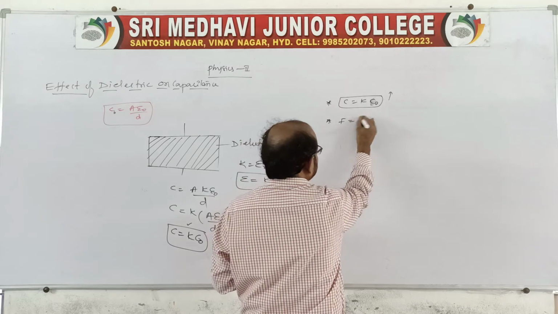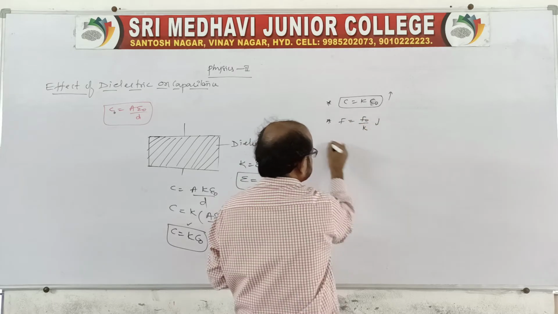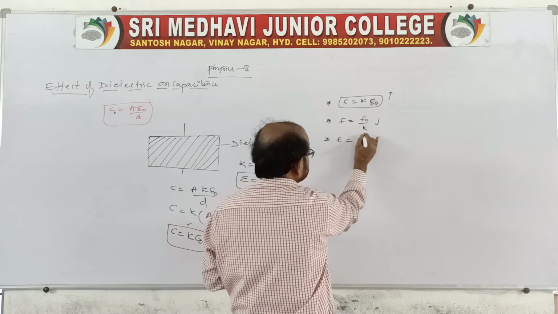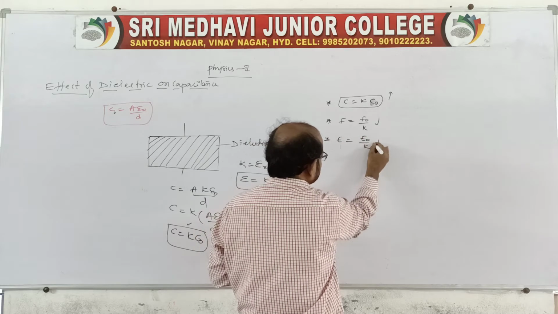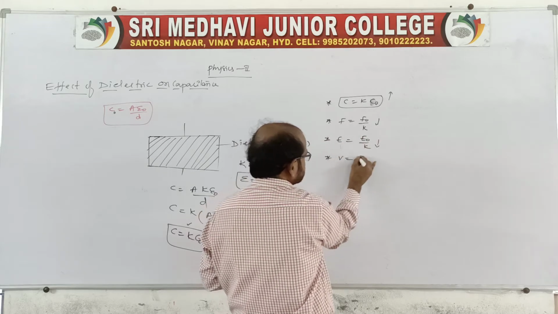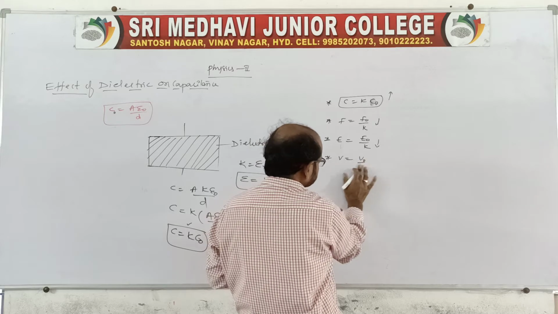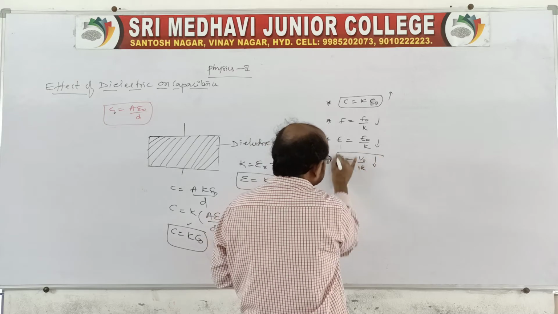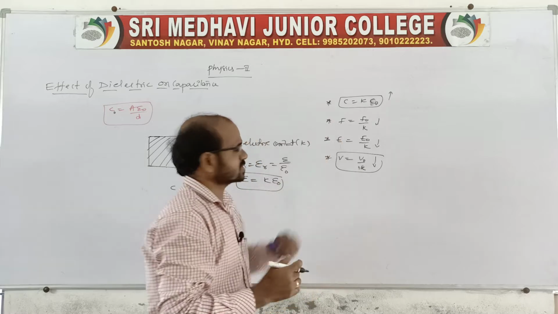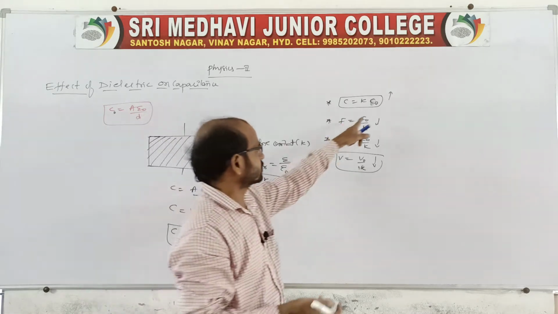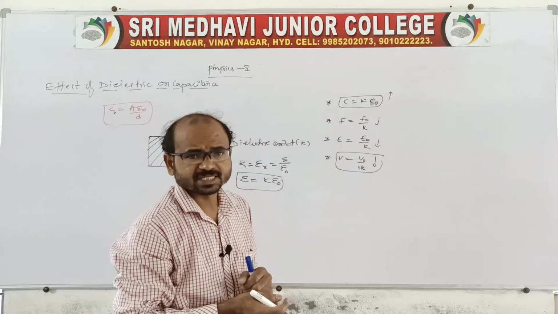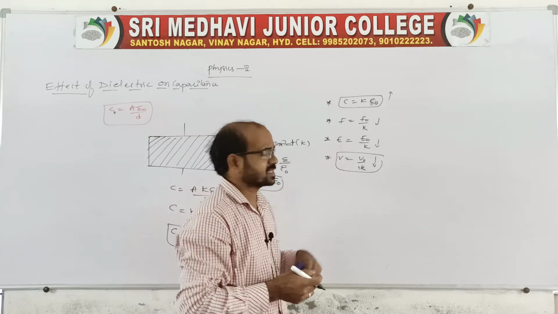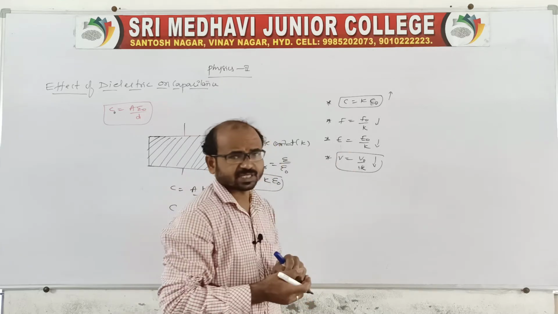Whereas in the case of force, F is equal to F naught by K, that is, it decreases. The electric field intensity, E naught by K, also decreases. The potential, V is equal to V naught by K, also decreases. For the force between two charges, F naught by K decreases, the electric field intensity decreases, and the potential decreases.